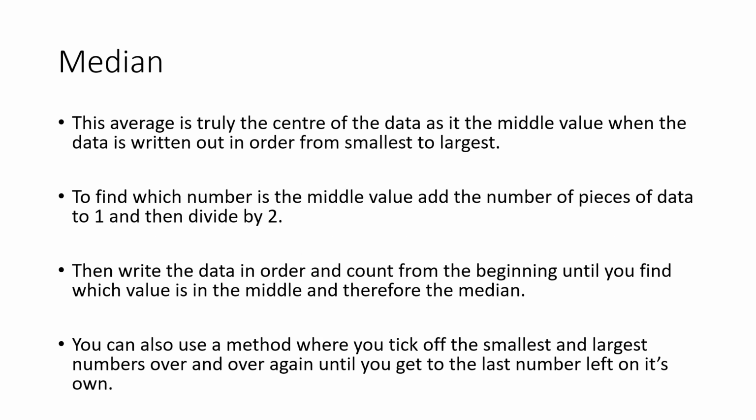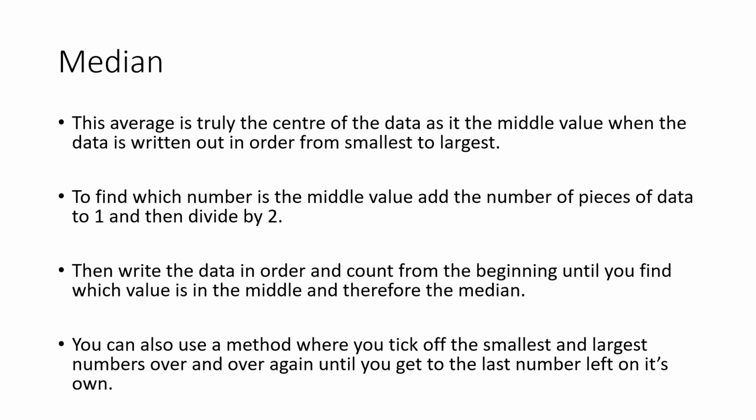The median. The median is the average which is truly the centre of the data because it is the middle value when you place your data in order from smallest to largest. So how do we find the middle value? Well, the middle value is easy to find. If you know the number of pieces of data, you add 1 to this and divide by 2, and that will tell you which number is the middle value. You would then write them in order from smallest to largest and count up until you find that number in the list.